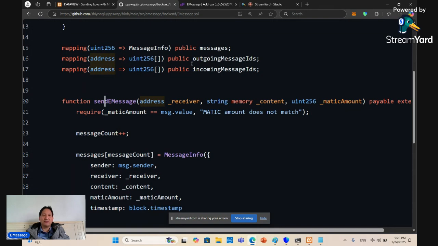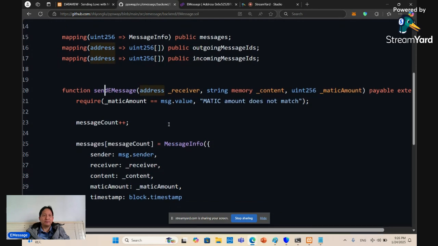That means the e-name to address translation is performed in the client. We will see that in the front end actually. The translation is done in the front end, not here. So before we call this function, the translation is already done.